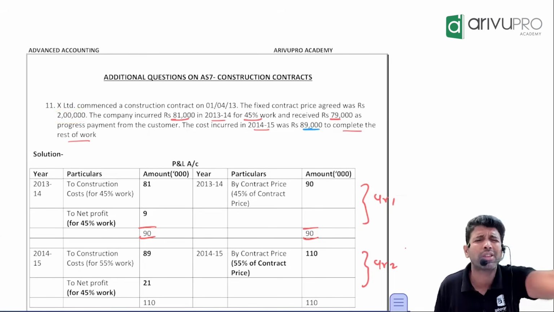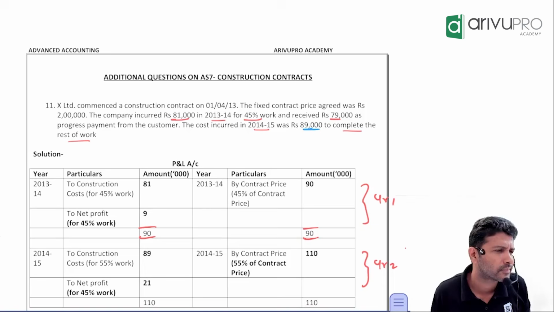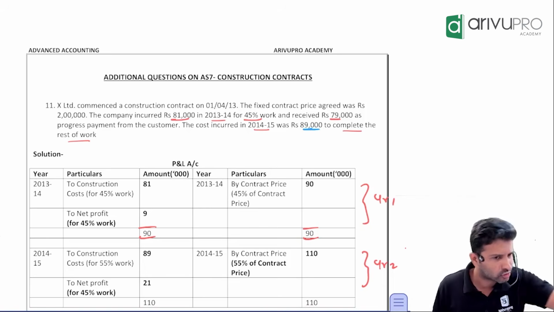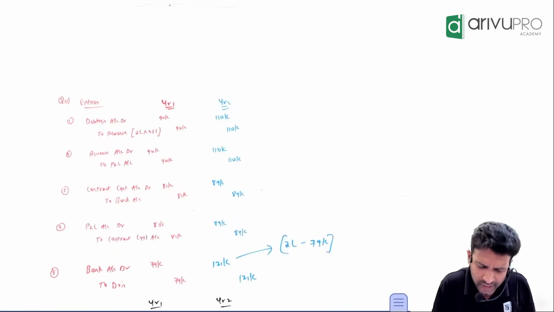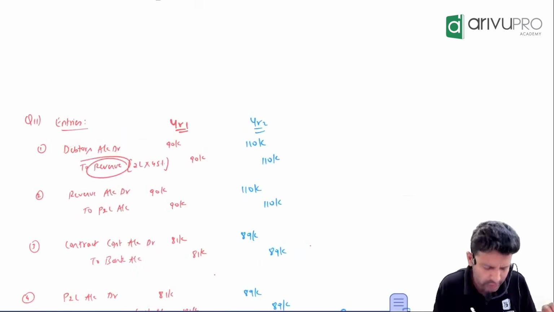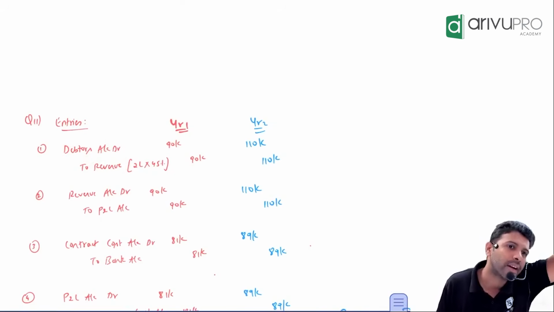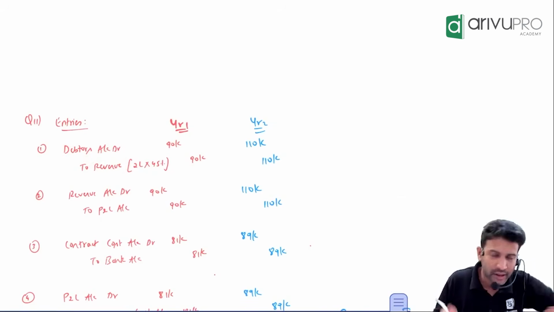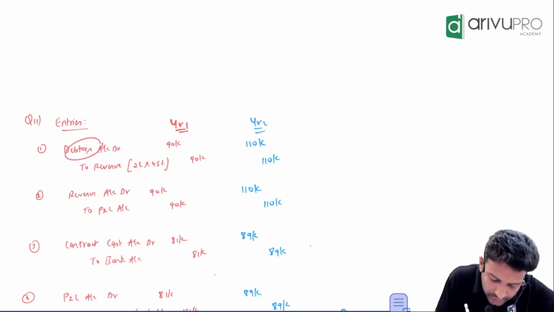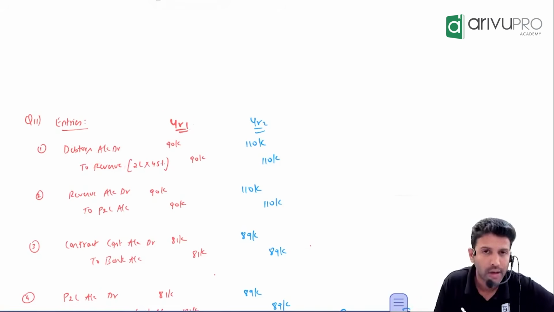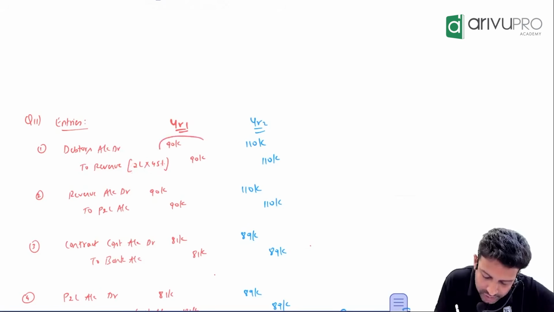What's the journal entry for credit sales? Debtors to sale. So simply you can say debtors account debit to revenue account. Or you can also call it as contract asset, not a big deal. Here they've asked debtors ka ledger, I'm just calling it as debtors. So debtors account debit to sales or revenue account. How much you will book it in first year? 2 lakh ka 45%, which is 90,000.